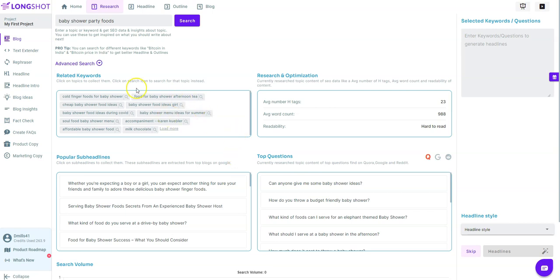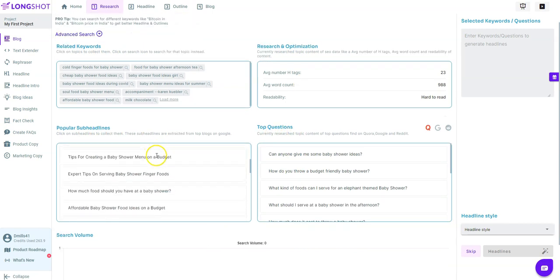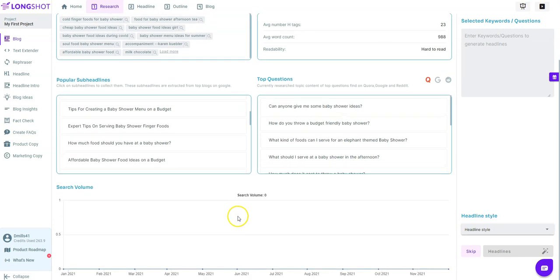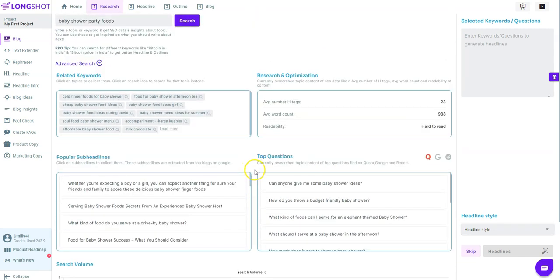So what we're going to do is it comes back with related keywords, research and optimization, top questions, popular subheadlines. It's been a couple months since I've really dove into this software. I'm going to be using it a lot more because I'm getting back into a lot of SEO content. And this tool really is going to be a great tool to use on a daily basis. And I currently do have the unlimited plan, so I can write as much content as I want.